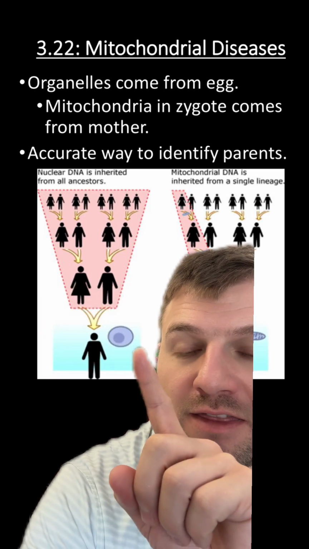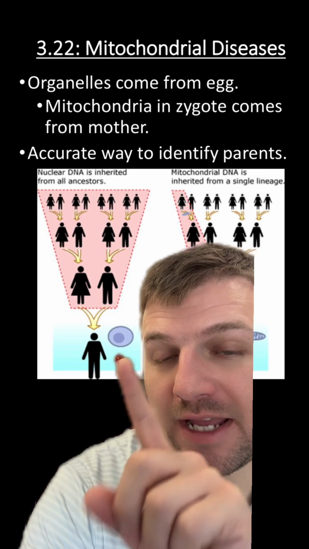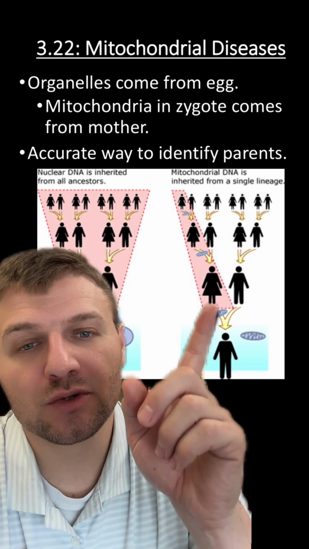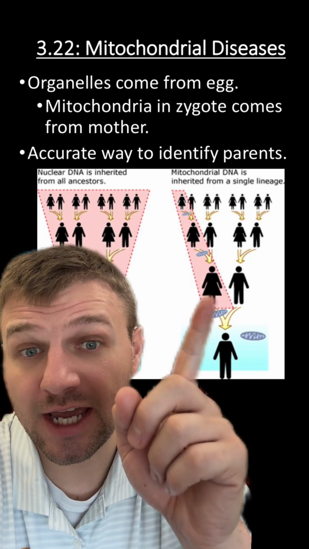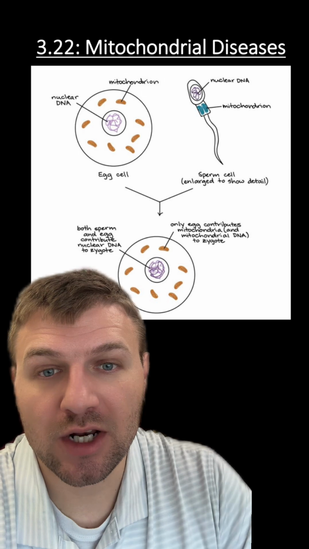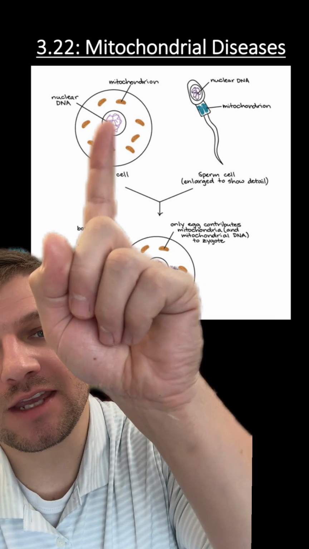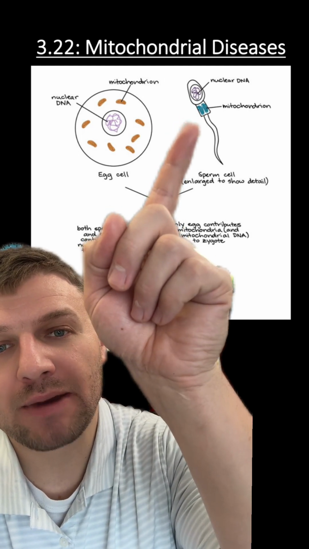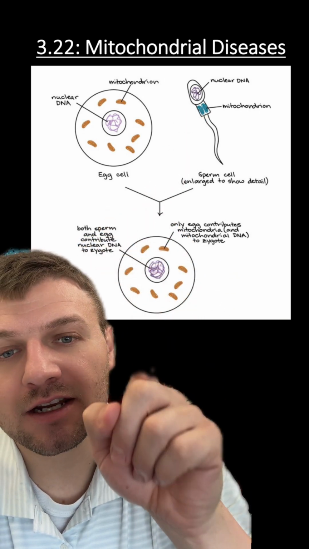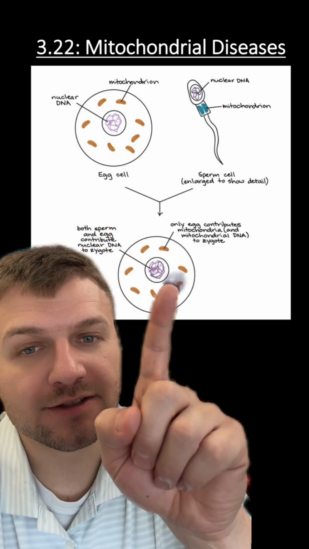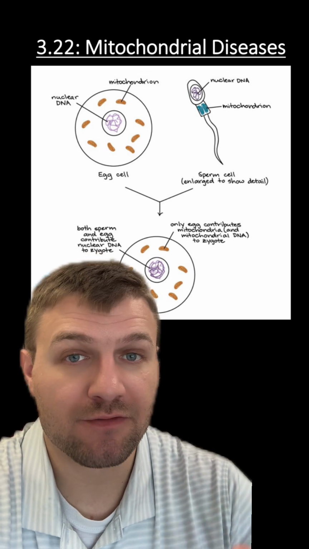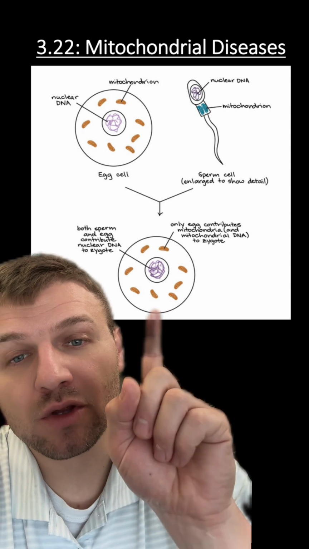This is very different than the DNA we find in the nucleus, where you get half from mom and half from dad. When looking at mitochondrial inheritance, you can see here that each person is going to inherit their mitochondria and mitochondrial DNA from their mother. You can see here what it looks like. You can see the DNA from the egg and the DNA from the sperm. The DNA from the sperm will make its way in. You can see the double amount of DNA. However, the mitochondria in the back of the head of the sperm here isn't going to make its way into the egg when it fertilizes it. This is just the process of that fertilization, but that mitochondria, again, will not be inherited from the father's sperm. Your mitochondria will only be from the mother.